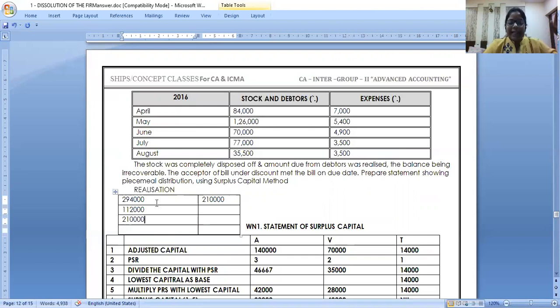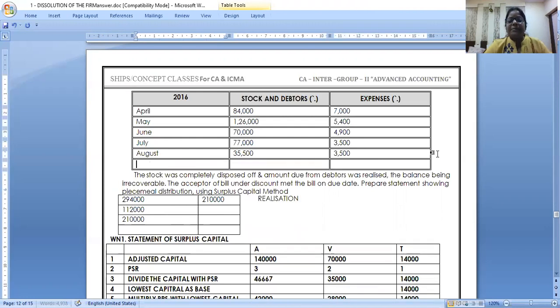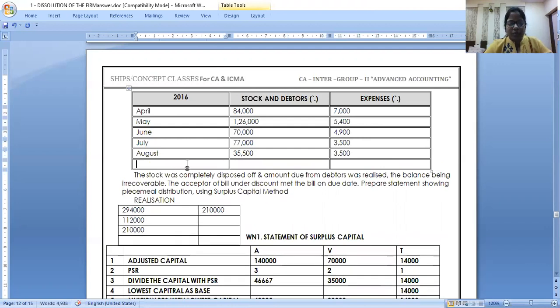Now, this was the book value of assets. Can I take the market value of the assets? Yes, I mean the realizable value. Do the total of this table, all of you. In April, May, June, July, August, in total how much amount did you realize by selling your stock and debtors? When you transfer assets to realization, asset credit to realization.